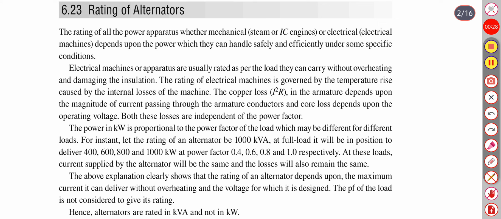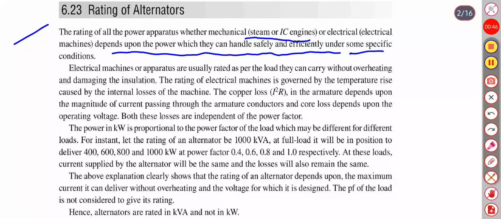Rating of alternators. The rating of all power apparatus, whether mechanical, that is steam or IC engine, or electrical machines, depend upon the power which they can handle safely and efficiently under some specific conditions.